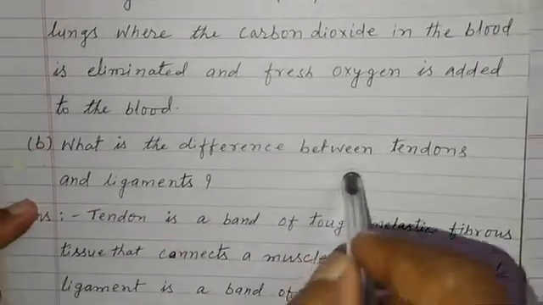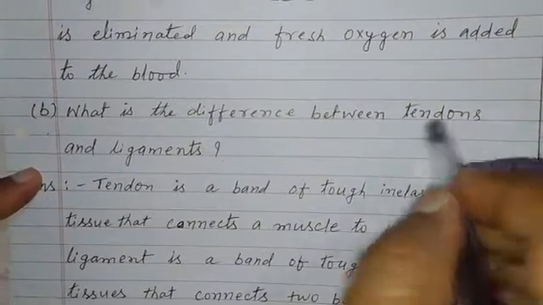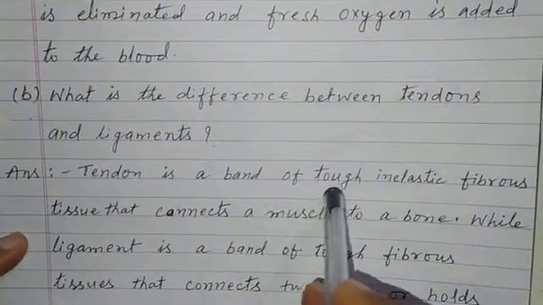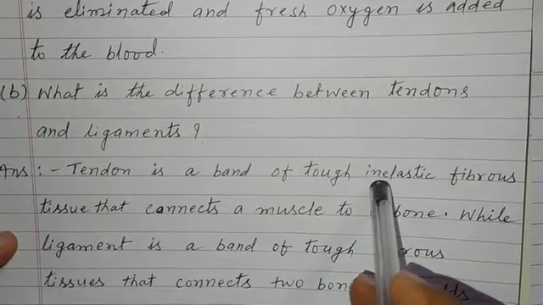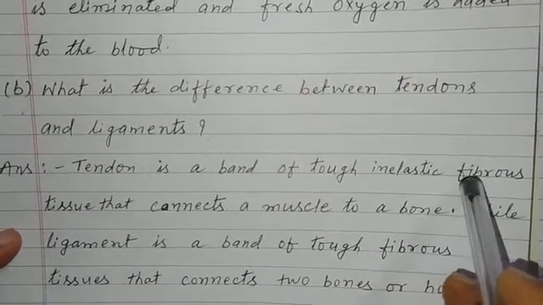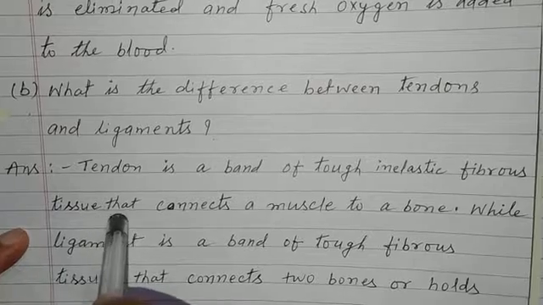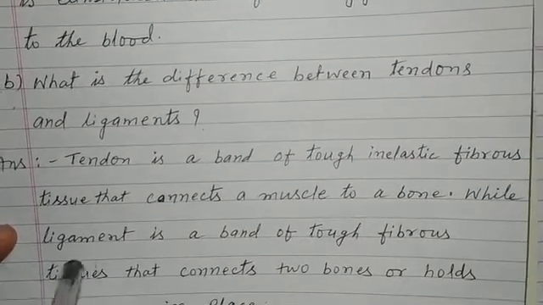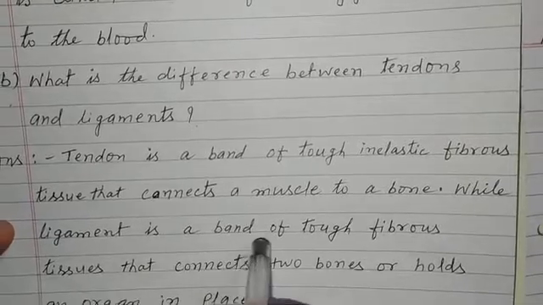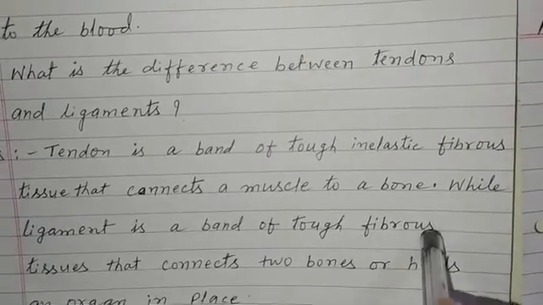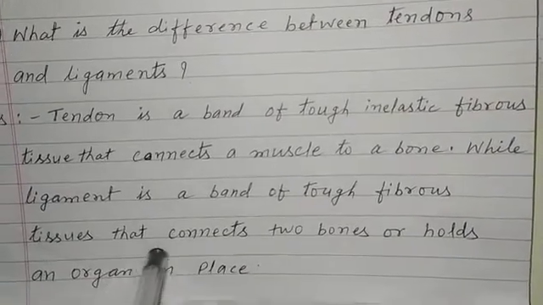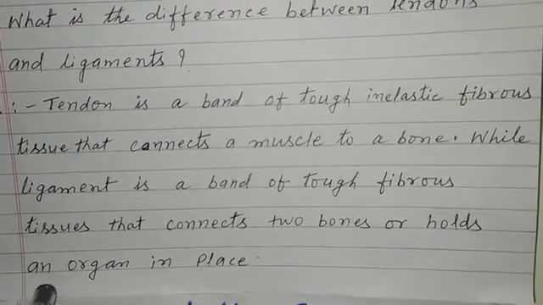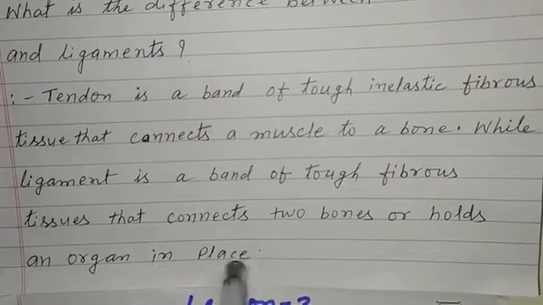What is the difference between tendons and ligaments? Tendon is a band of tough, inelastic, fibrous tissue that connects a muscle to a bone, while ligament is a band of tough fibrous tissue that connects two bones or holds an organ in place.